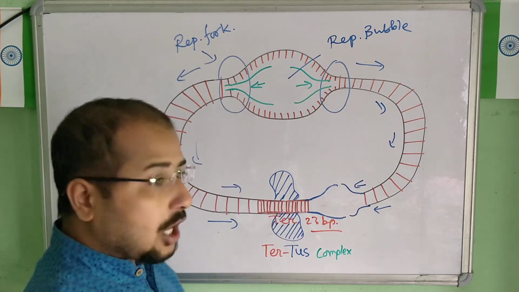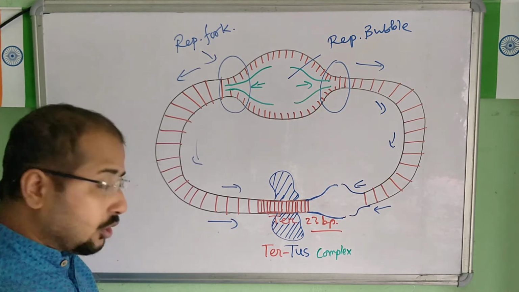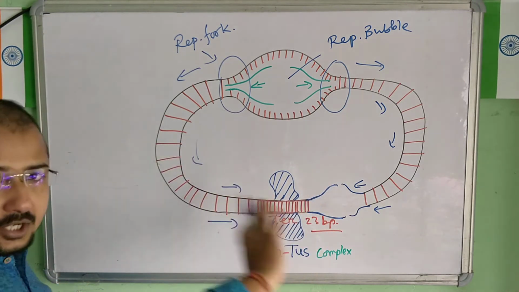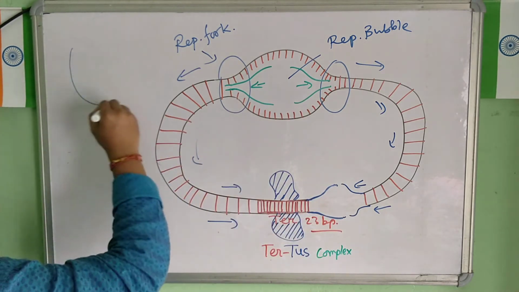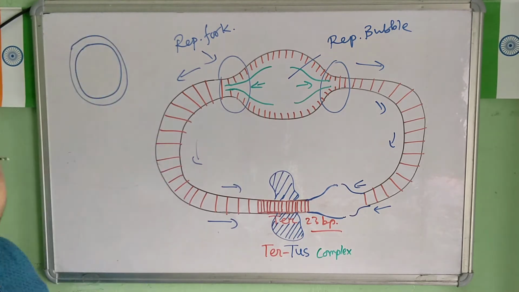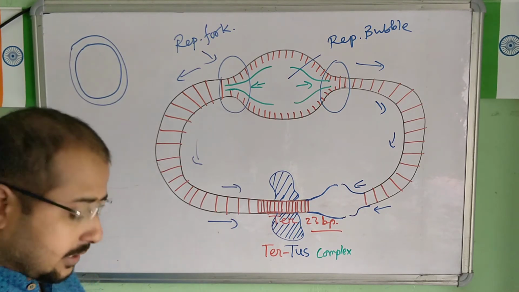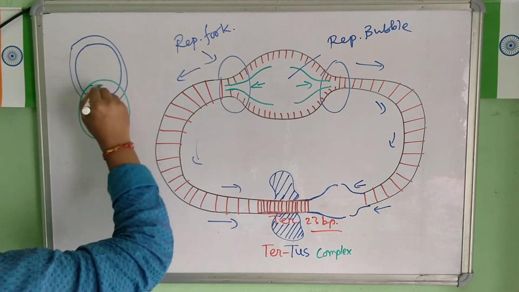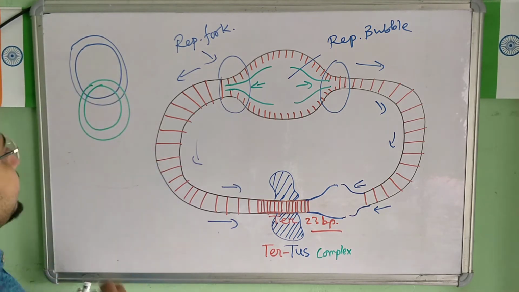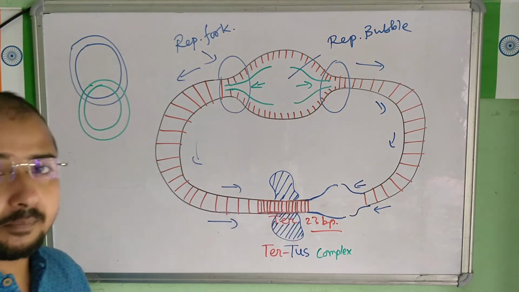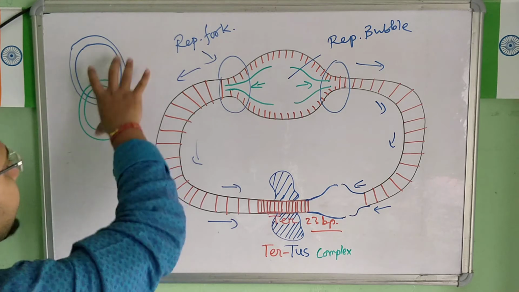So ultimately how they will look, I have shown you in the beginning, in the mechanism of initiation, that once this replication is completed, this is how the DNA will be. Suppose this is the parent DNA strand, the template DNA strand, and the newly formed DNA will be like this. Understood? Once they come here, they will meet here. Once the replication mechanism is complete, they will become like this.